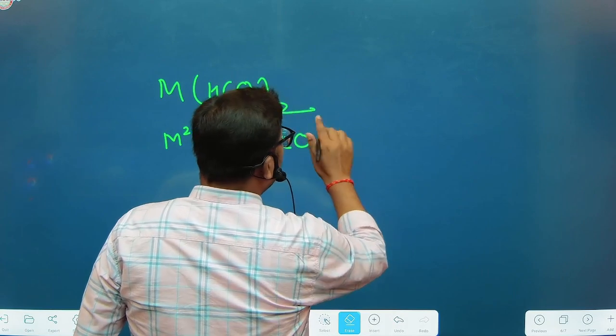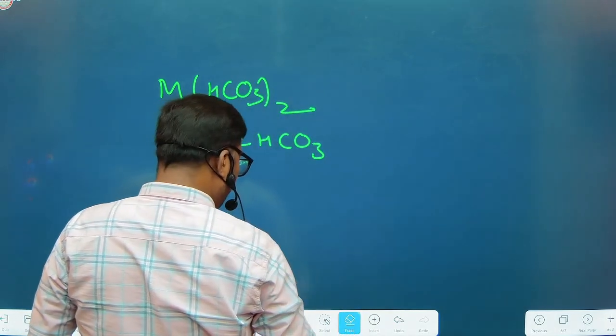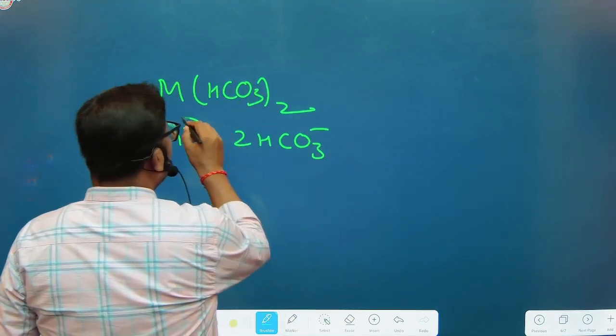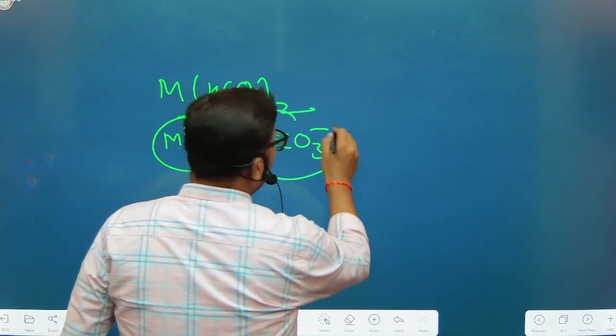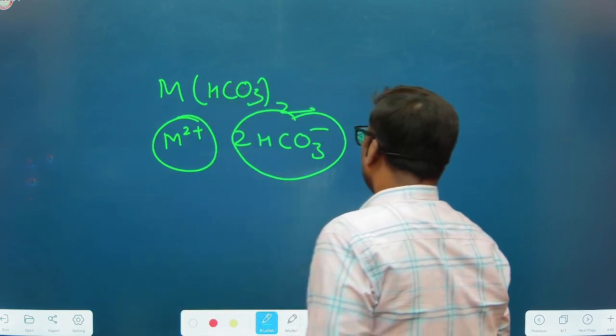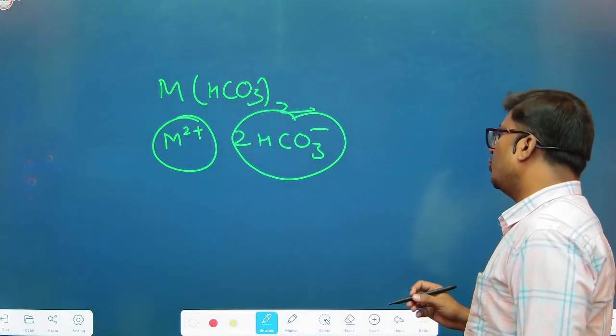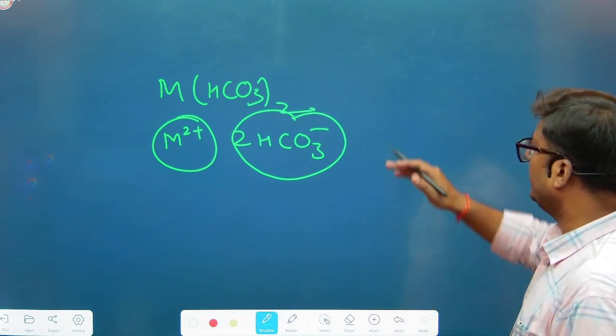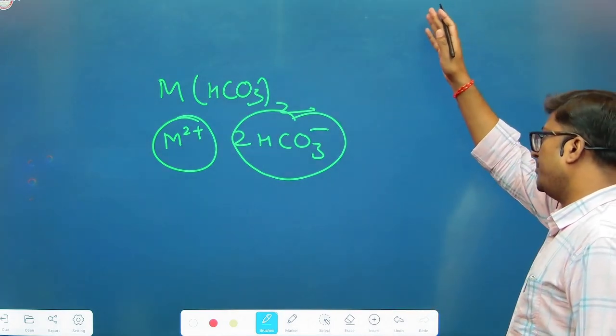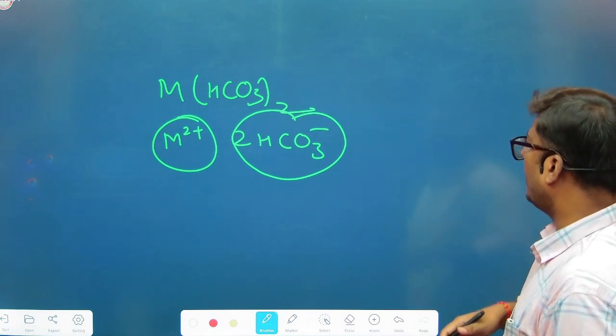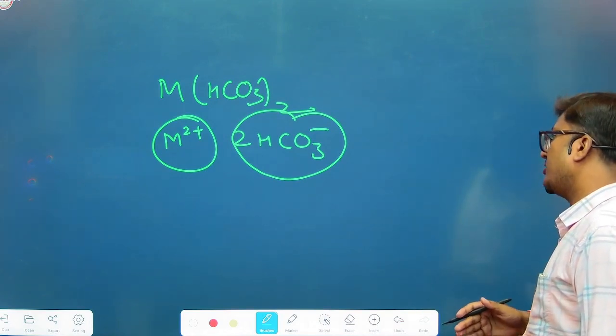So this is your actually minus. In the particular water medium, they exist as M2+ and bicarbonate anion. So they are all soluble in water, and solubility increases from beryllium bicarbonate to barium bicarbonate. So this is the actual chemistry.